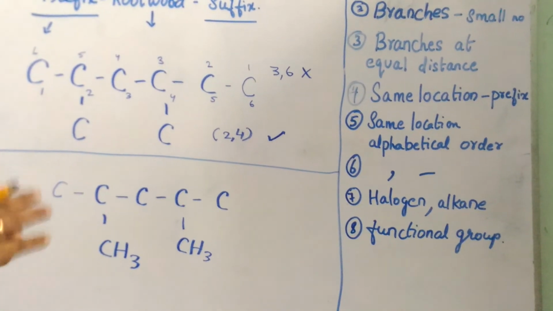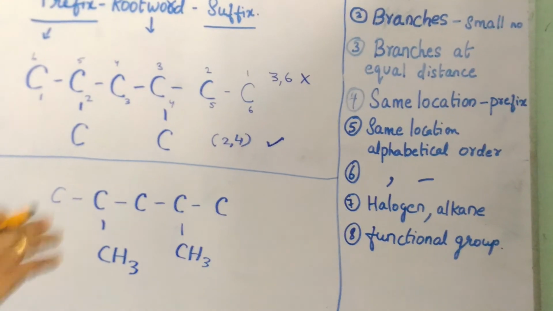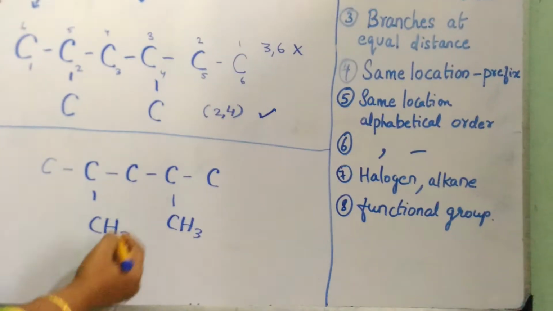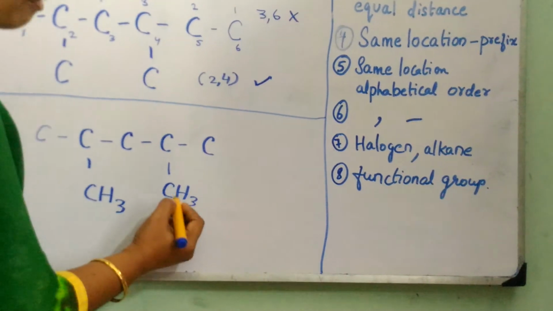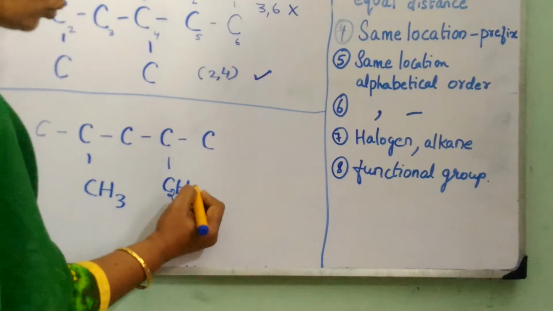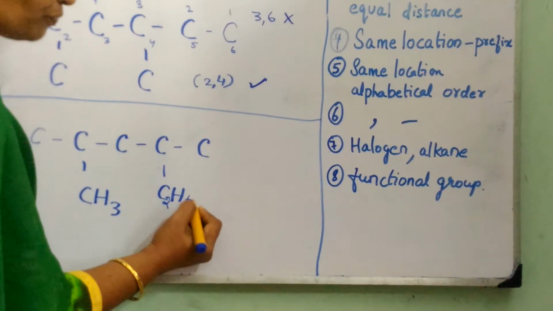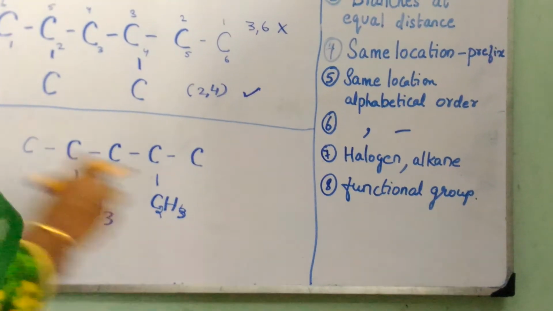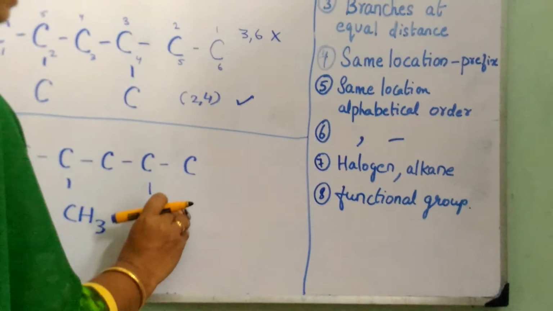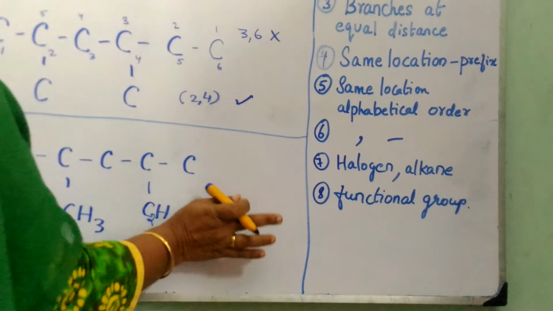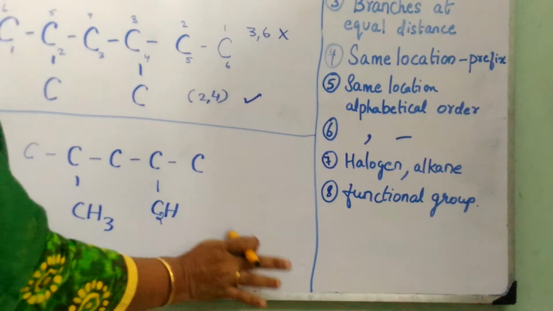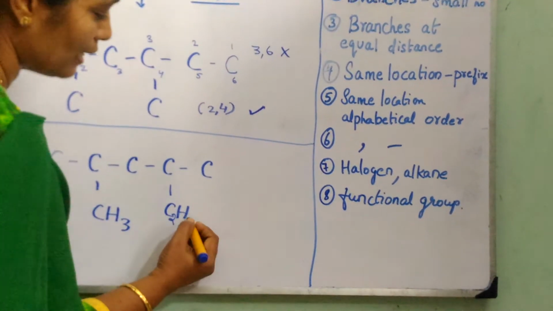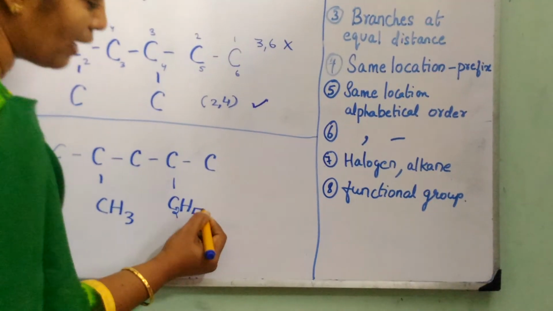But if the branches are different, for example, C2H5, let me make a small change here to understand. If a different hydrocarbon is attached, let it be C2H5.